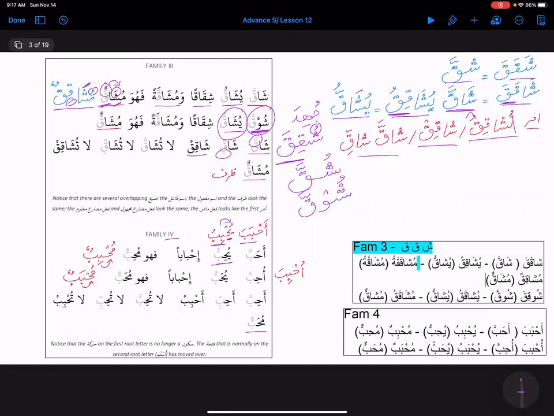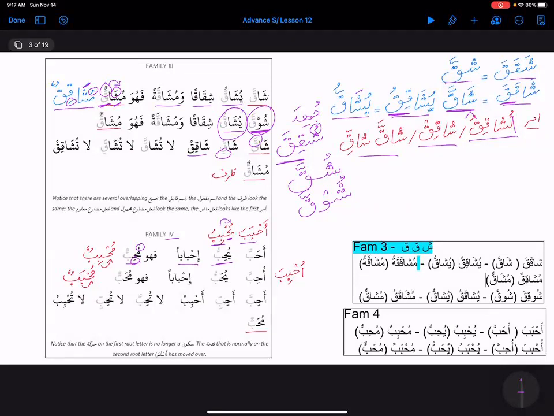Then ihbaban and fahuwa muhibbun. So alhamdulillah, we have the ui sound over here, right? Muhibbun, which was actually muhbibun, right?